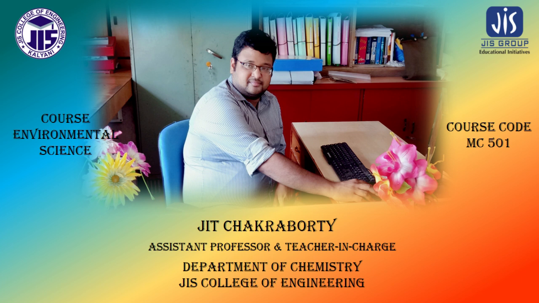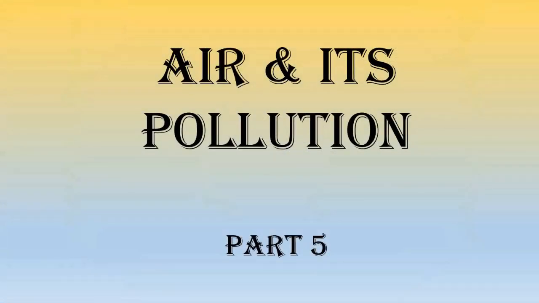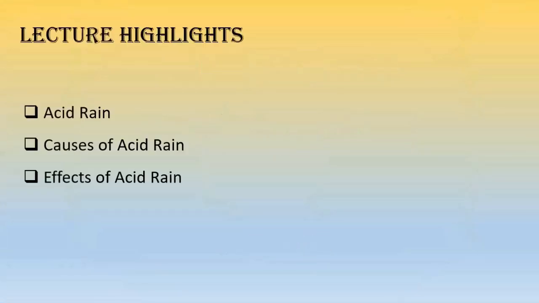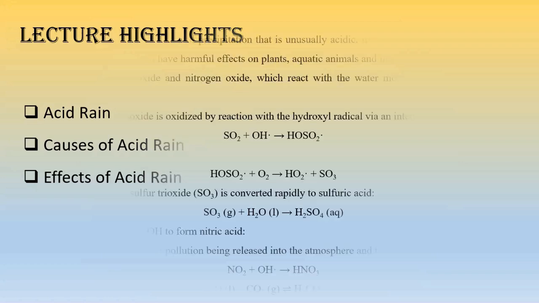Now, after crossing these 10 lectures, today we are here for part 5 of air and its pollution. Let us see what the highlights are. This particular lecture contains a very important topic, that is acid rain. What acid rain basically means and what acid rain will give us will be briefly discussed in this lecture. Also, what are the causes of acid rain? What are the effects of acid rain? That also we will discuss. So let's see what is present in this lecture, right?